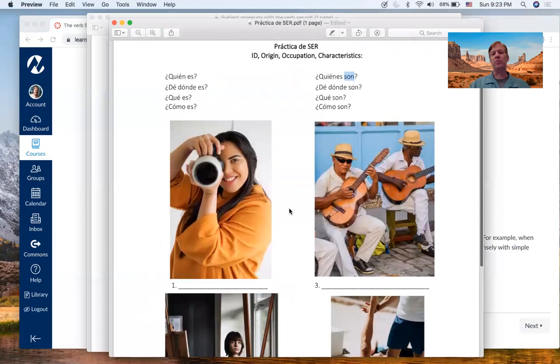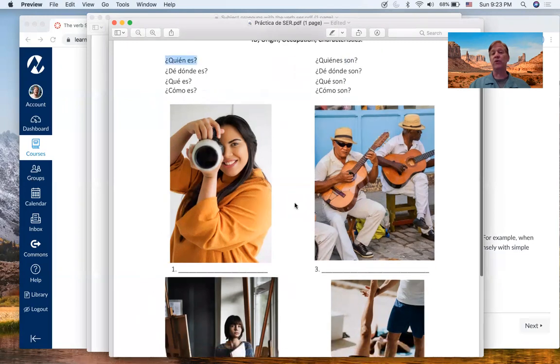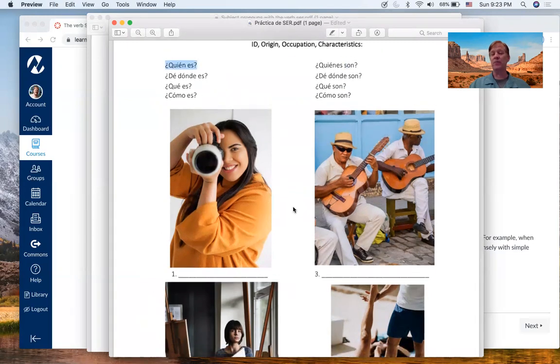Bien, so here we want to apply the concept of the verb ser. So we want to know quién es. Obviously we don't know them, so we can create the name. ¿Quién es? Es Flor. ¿De dónde es? I'll take a guess and say, es de San Francisco. ¿Qué es? That one's easy. She's holding a camera, aiming it at the viewer. Es fotógrafa.